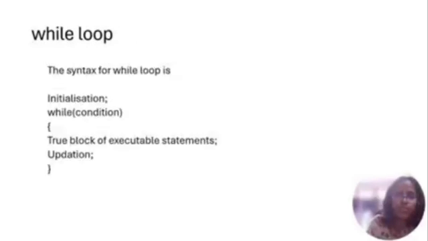The syntax for the while loop is as shown: while, condition, and then a block of executable statements, and then updation. Now let us learn about the while loop using an example.